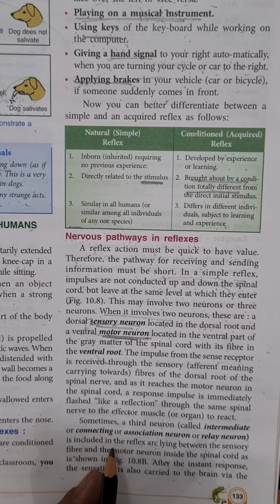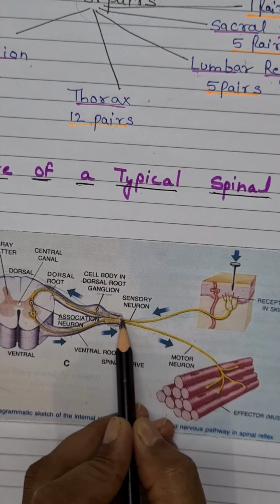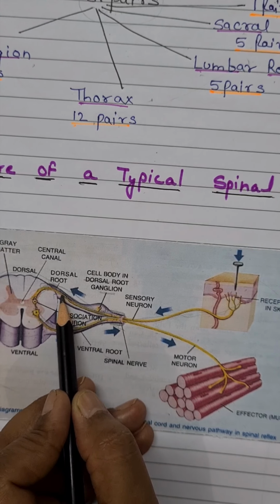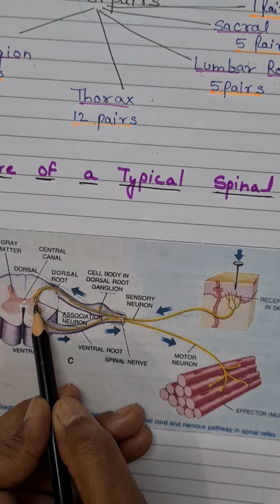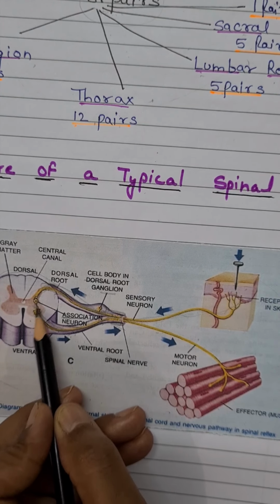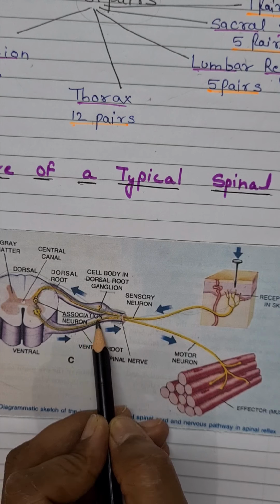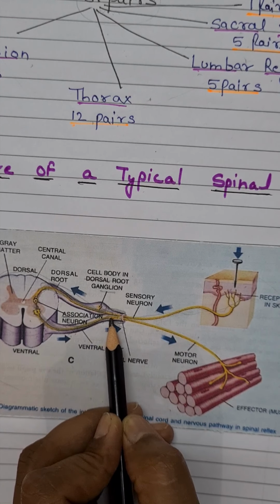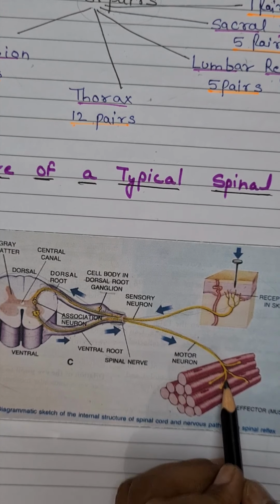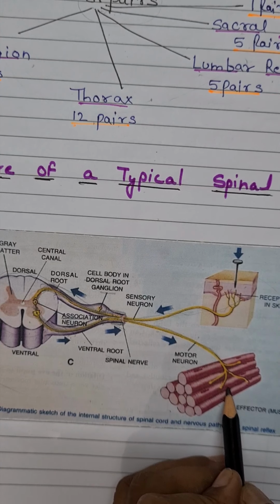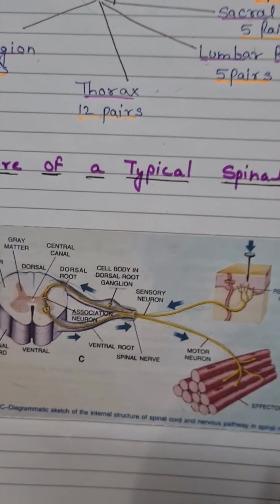In that case, the impulse which is carried from the receptor is carried by the sensory neuron. Sensory neuron carries it to the gray matter of the spinal cord, from where it gets the decision. That decision is taken by the connecting neuron to the motor neuron. Motor neuron carries that impulse of decision through the ventral root towards the effector organs, and as soon as it reaches the effector organs, that is the muscles or gland, they show their response. So this is the pathway of the reflex action.